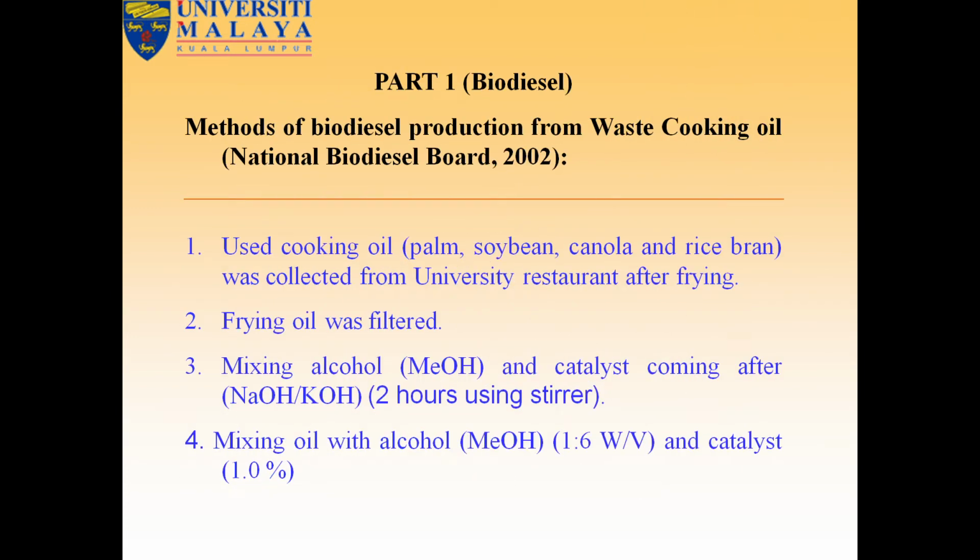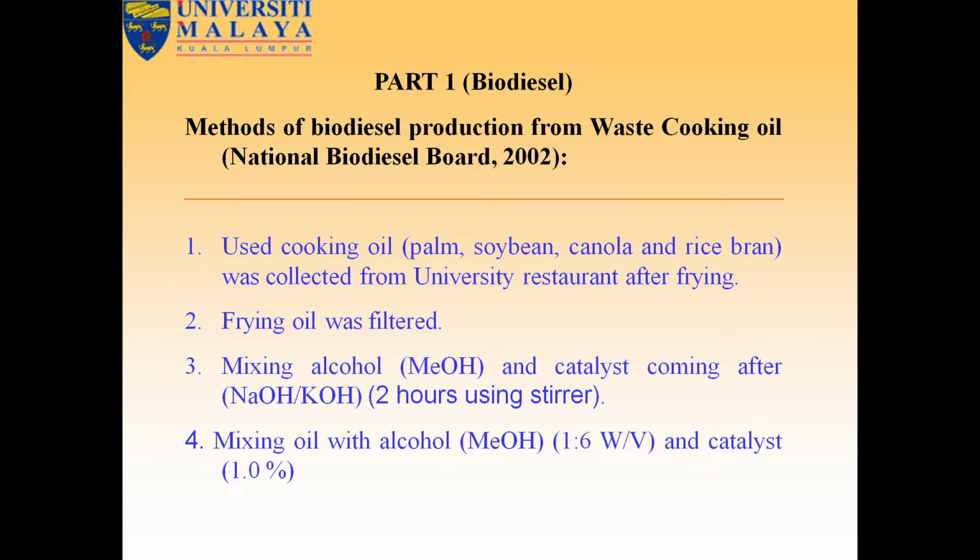We can see the methods of biodiesel production from waste cooking oil. National Biodiesel Board 2002: used cooking oil, palm oil, soybean, canola, rice bran, and other oil bearing crops. It was collected from university students after frying.